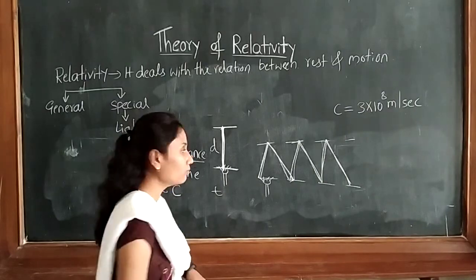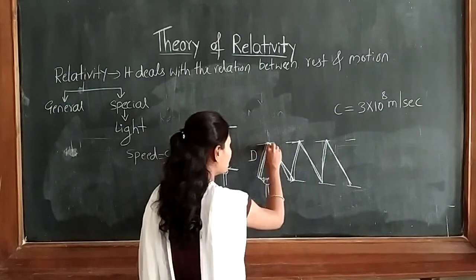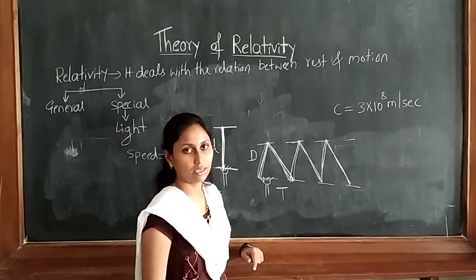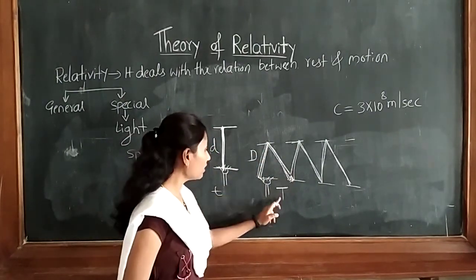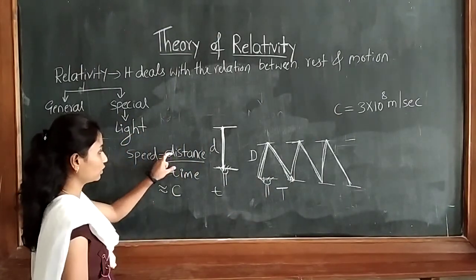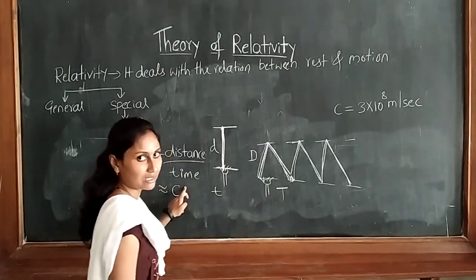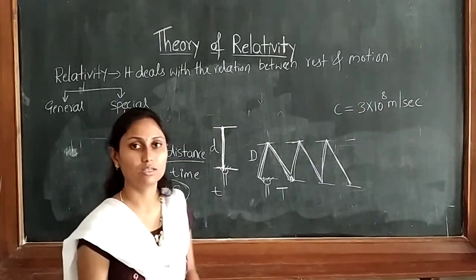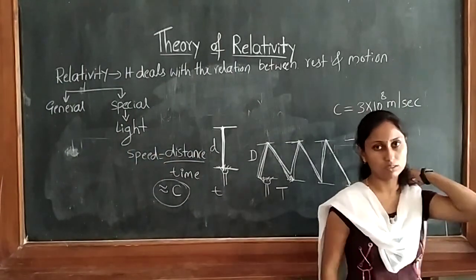So that distance I will take as D. To cover this much distance D, the time the light has taken is capital T. So more distance is covered, and because of that, more time is taken. So again when we take the ratio, distance divided by time, more distance, more time, we get the same quantity. That is nothing but c, c is equal to 3 into 10 raised to 8 meter per second.